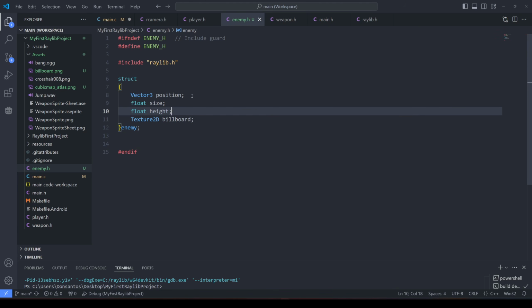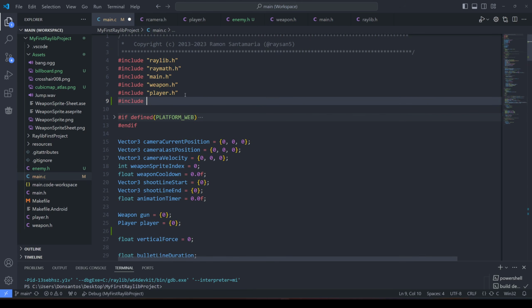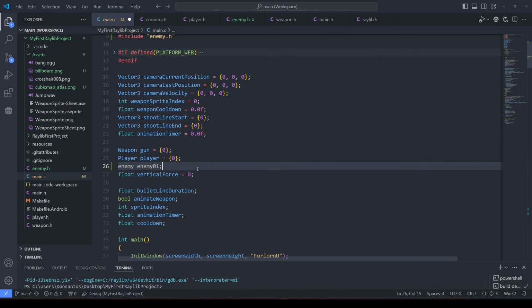So with a position, a size, and a height, whenever the player tries to shoot, we could create a bounding box at each enemy location to check for collision. That's how I think it has to be done. I haven't read anything about this. I have not seen a guide on this. This is my assumption. Include enemy. Is this too many includes? I don't know how it's supposed to look. Is this too much? Enemy 01.